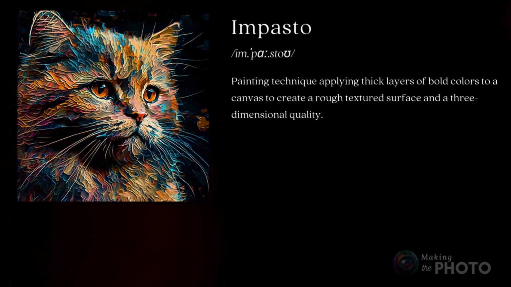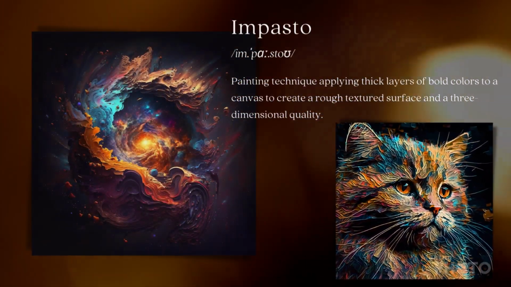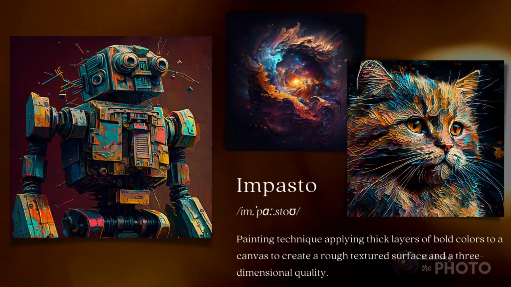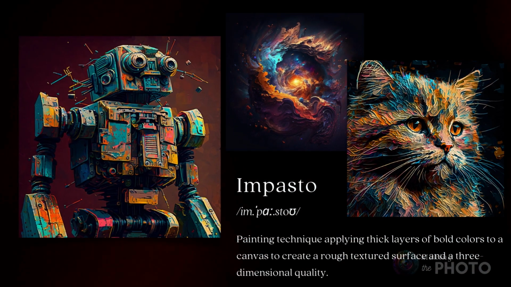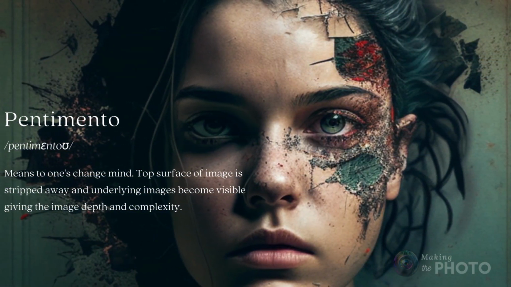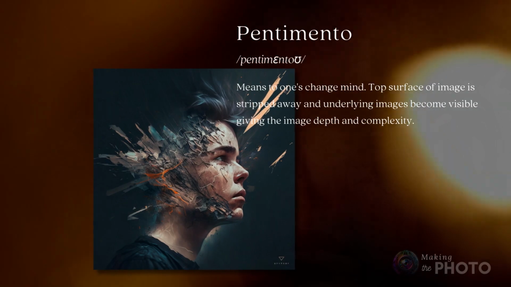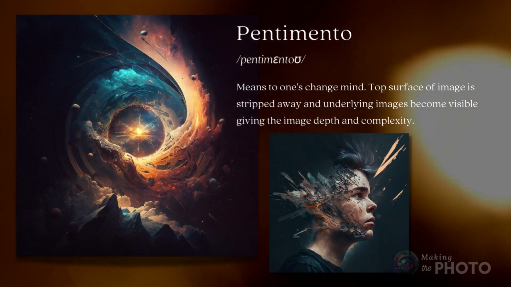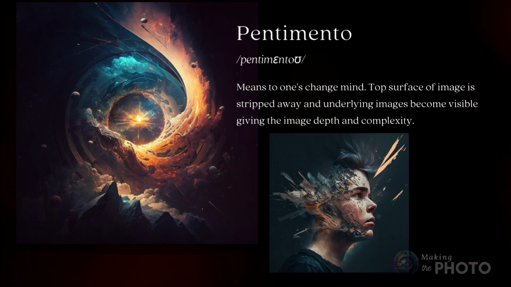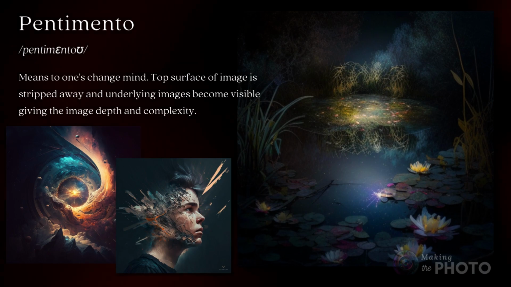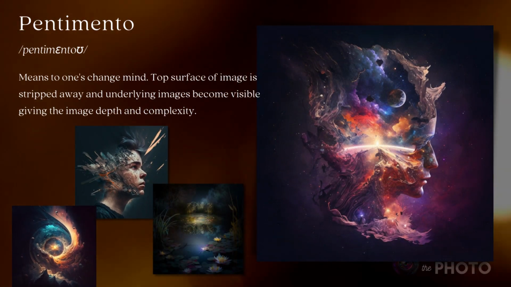In impasto painting, strong colors are applied to a canvas with thick brush strokes, creating a rough, textured surface and a 3D quality. And if you like the textured effect of impasto, you may also like the layered effect of pentimento. Pentimento means to change one's mind. The top surface of the image is stripped away and the underlying images become visible. This gives the image depth and complexity. In Midjourney, sometimes pentimento will give you a double exposure effect.